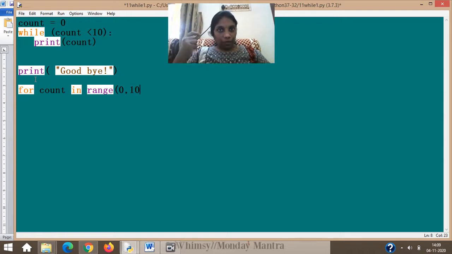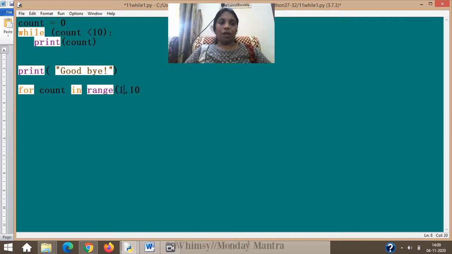So count, which is our counter variable, or the variable with which we start our looping or iteration, should be initialized or assigned with 0, because I want to start with 0. If I want to start with 1 in the for loop, I will just change it here, but in the while loop, you have to change it here. Understood? The similar methodology is used, but here if I write count less than or equal to 10, it will reach till 10. Here in the for loop it will never reach 10 because it will always be 1 less than the original value. So that is one difference.